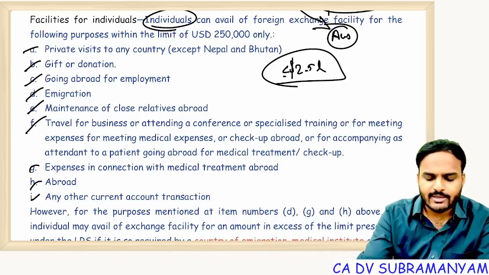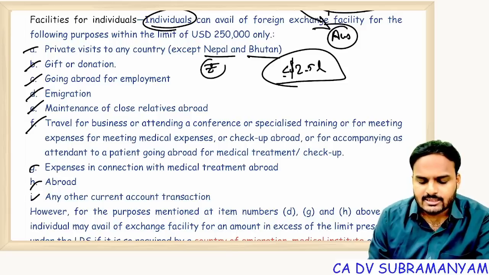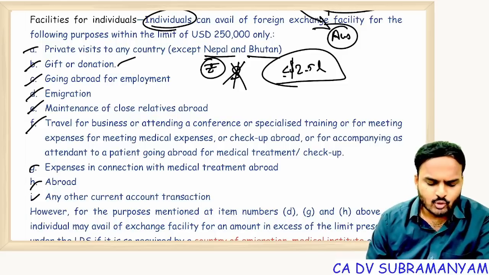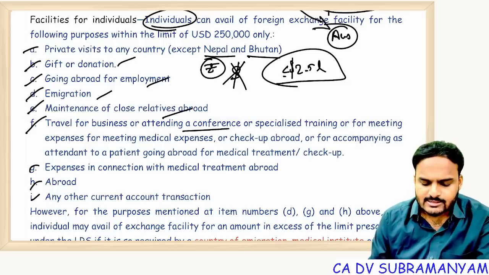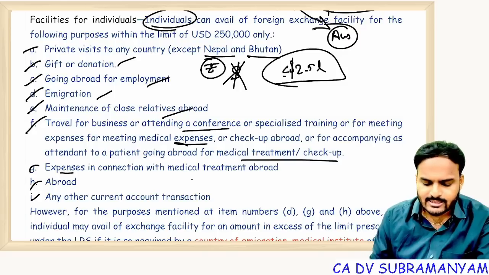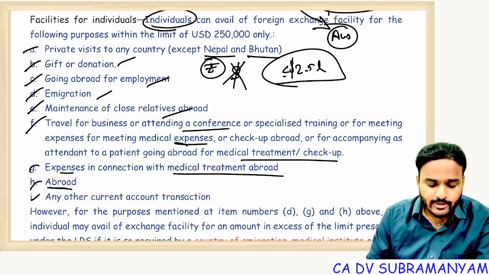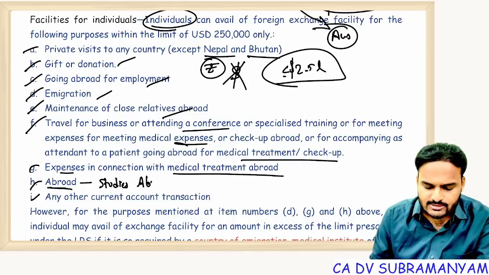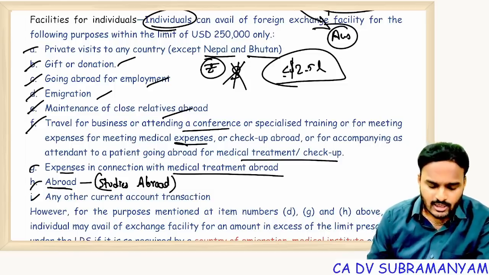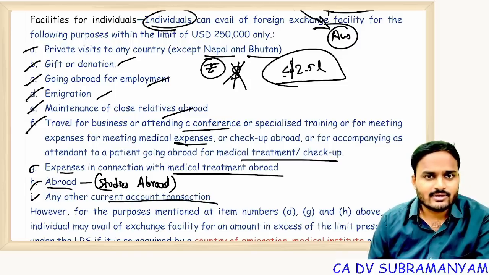Visits to any country except Nepal and Bhutan. In Nepal and Bhutan, our currency is allowed, so withdrawal of foreign exchange is prohibited. Gift, donation, going abroad for employment, immigration, maintenance of close relatives abroad, travel expenses, medical expenses abroad. Next one, expenses in connection with medical treatment abroad. A small correction you have to make: it's studies abroad. Just make this change, studies abroad. That's it. For studies abroad and any other current account transaction up to $250,000, no need of RBI approval.